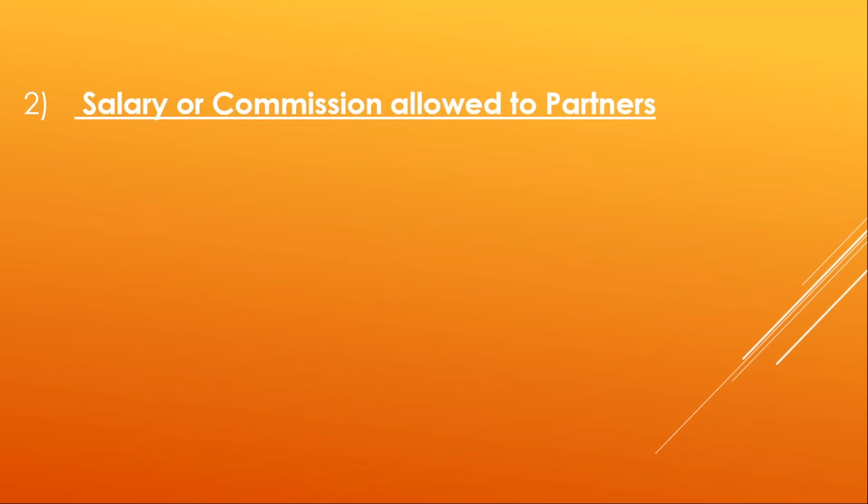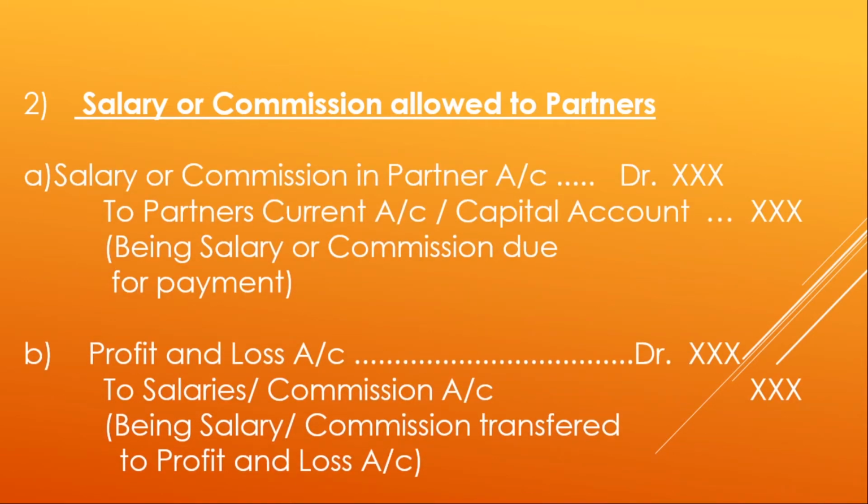Now students, let us see the second entry. Salary or commission allowed to partners. Salary or commission is an income for the partners and an expense for the partnership firm. This entry has been divided into two parts. The first one has been charged and the second is transfer.